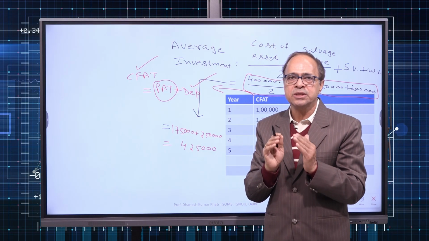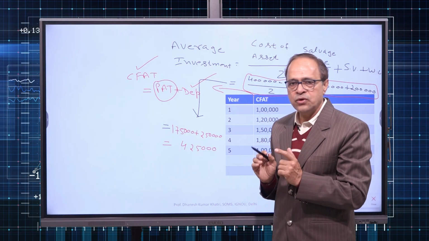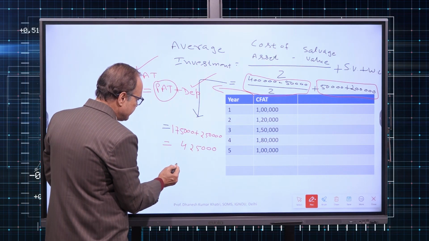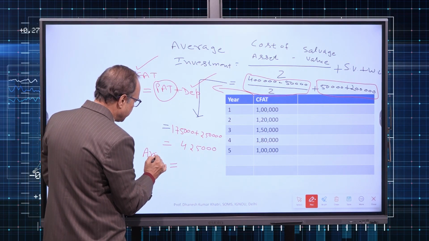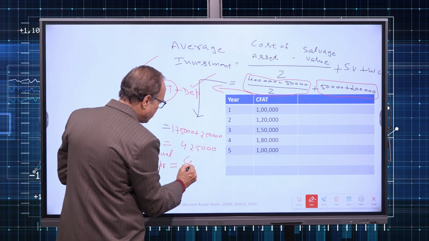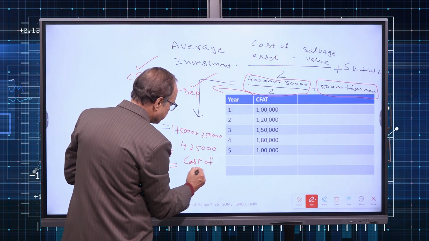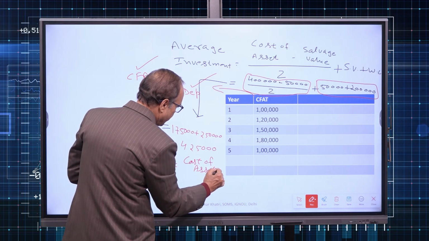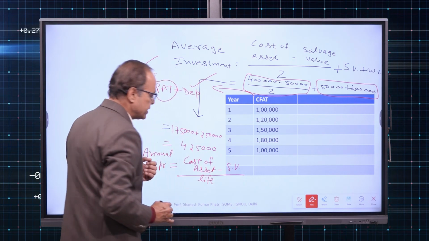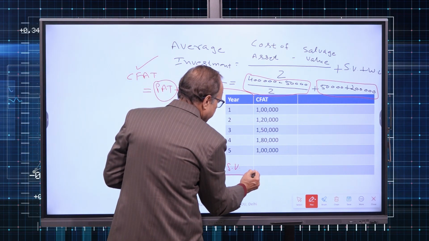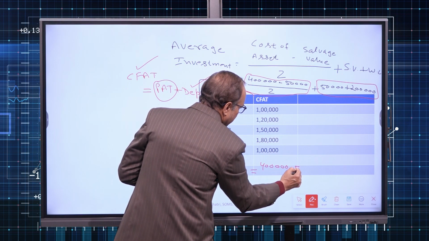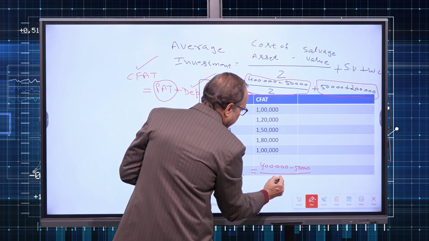Now the question is, how much is the depreciation? For that purpose, we can use the straight line method. Whenever the numerical is silent, annual depreciation value is cost of asset minus salvage value upon life of the asset. What was my cost of asset? 4 lakh. Salvage value 50,000, divided by 5.